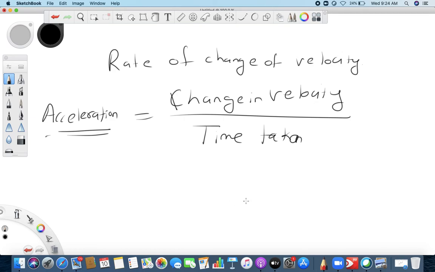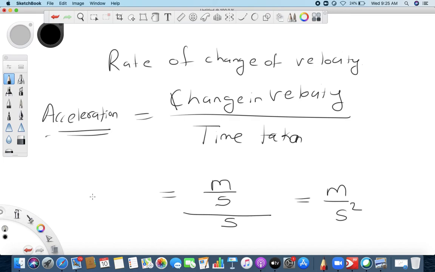Now, what is the unit of acceleration? We just learned the unit of velocity, meter per second, upon time taken. Time unit is what? Second. Yes, exactly, time unit is second. So what is the unit of acceleration? Meter per second square. So what is the SI unit of acceleration? Meter per second square. Clear, everyone?